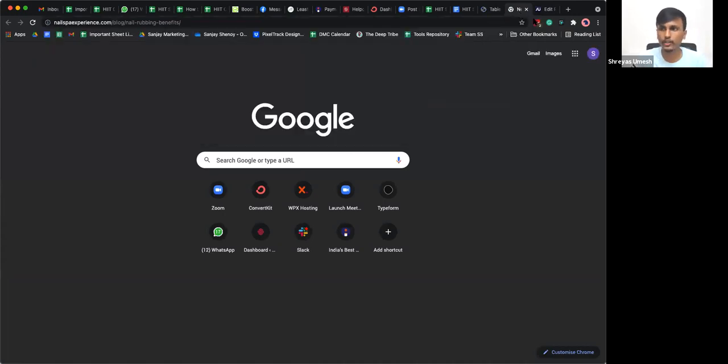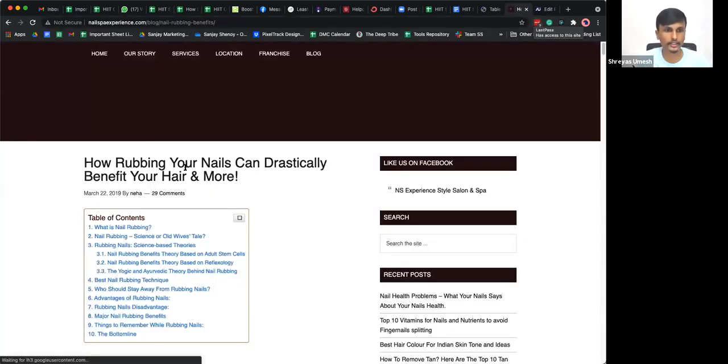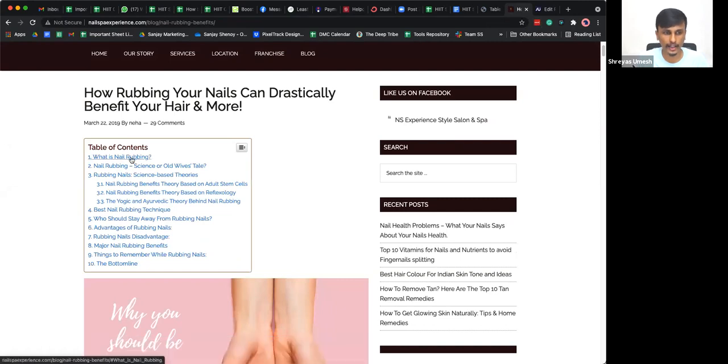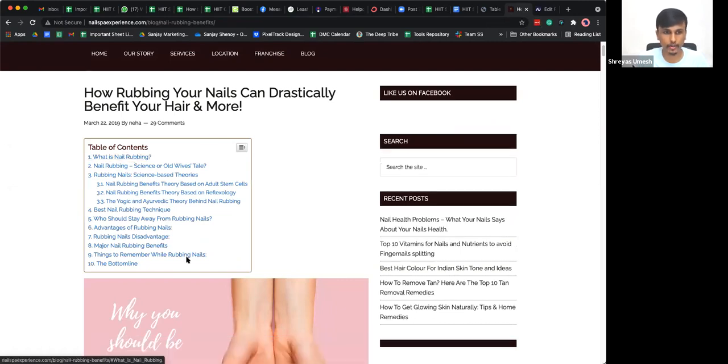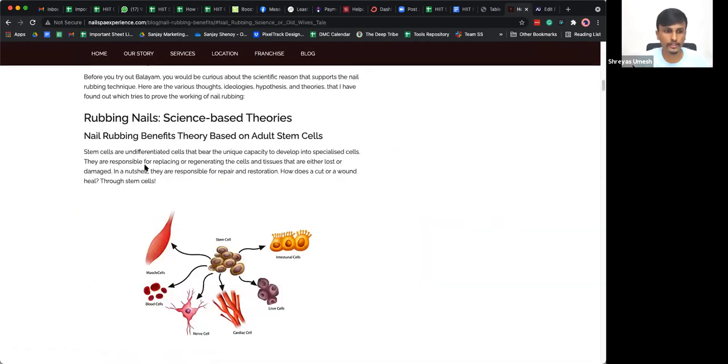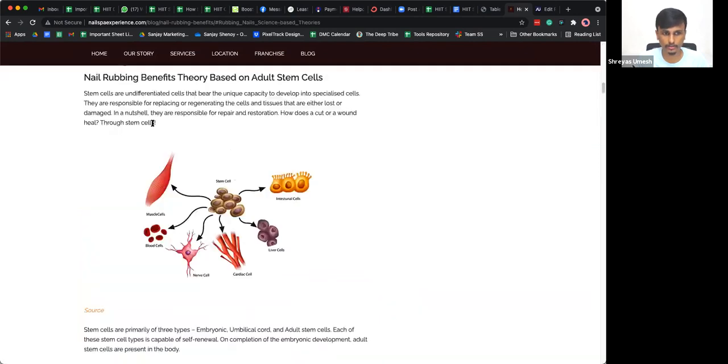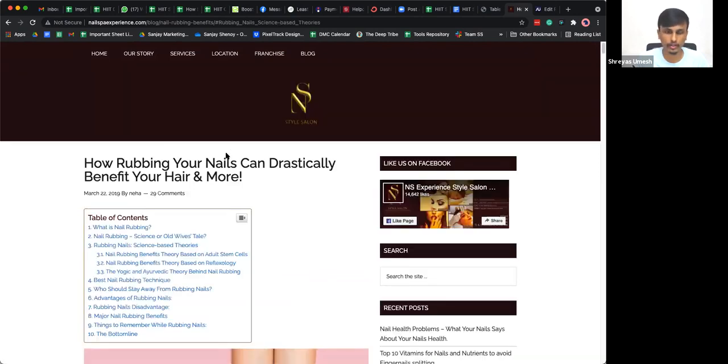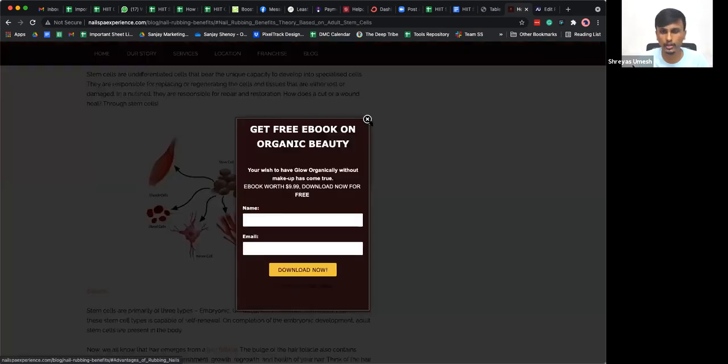What it allows you to do is, it'll give you a table of contents at the beginning of your article, and all of these pointers here can be clicked. If you click on one of these headings here, it'll go back to that particular section. So it helps your user to quickly jump into particular sections that they want answers for, right? So you can click in and go to that particular section.